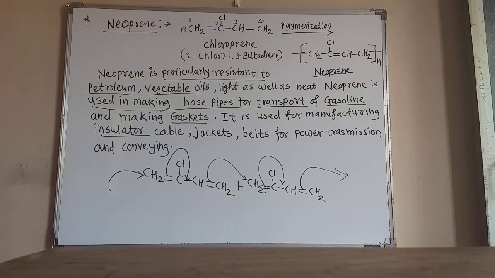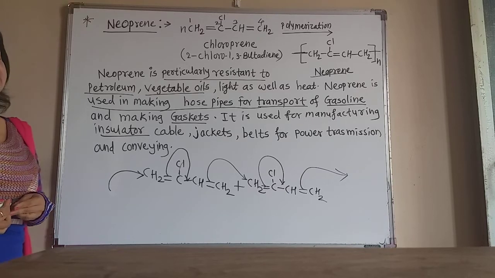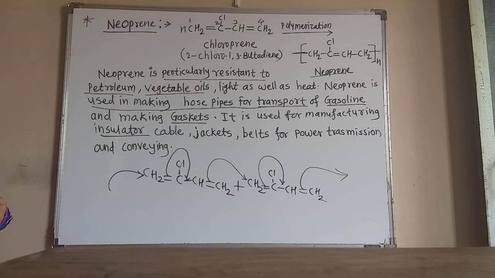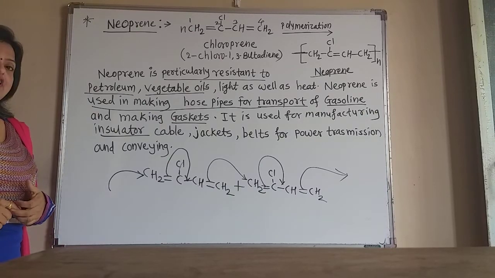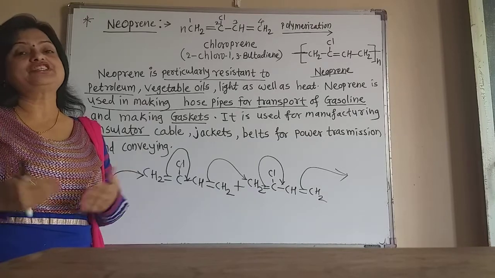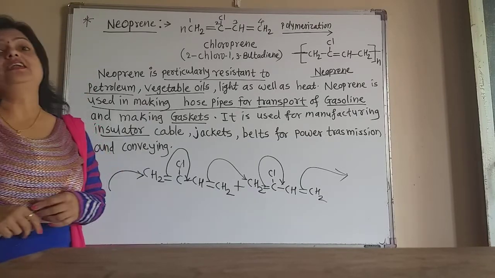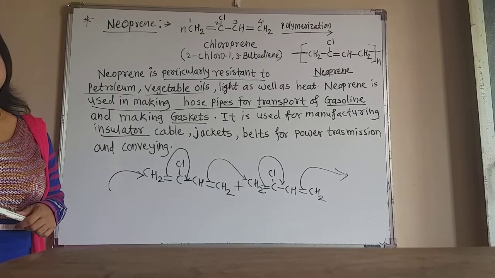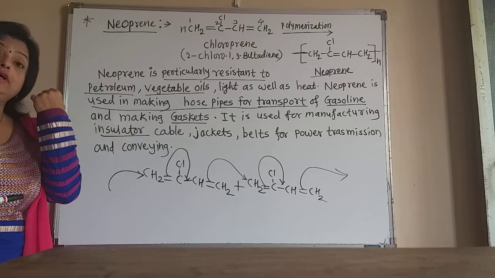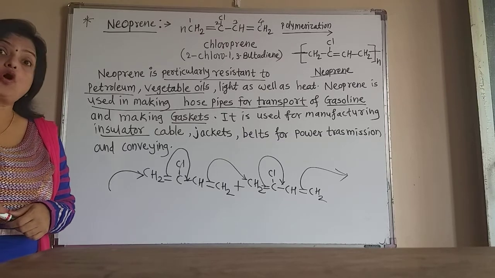It is used for manufacturing insulator cables also. Again it is used in jackets, in belts of power transmission, in conveying belts, etc. In all these, neoprene is used, so this is a very important polymer. If you understand this neoprene, and the first one we already learned about, terylene, and also SBR, the Buna-S,